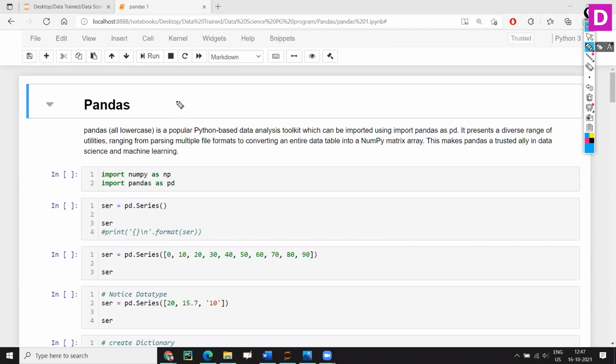Suppose I want to predict or estimate either sales or salary. Salary will depend upon different criteria. Your technology matters, your place matters: tier 1 city, tier 2 city, tier 3 city. If you are in a metro city, your salary will be more. If you are in a tier 3 city, your salary will be less.